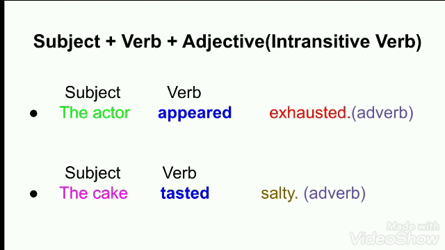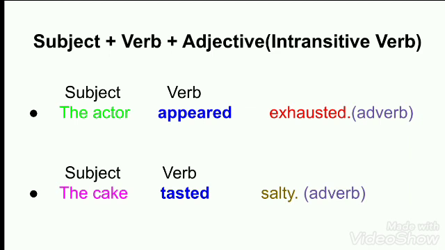The actor appeared how. So whenever we receive the answer for the questions other than what and to whom, then the verb will become the intransitive verb. So here we have just got the adverb or the adjective in the sentence, that is exhausted. So that's why this appeared verb is intransitive verb. Next we have an example, subject plus verb plus adjective or adverb.